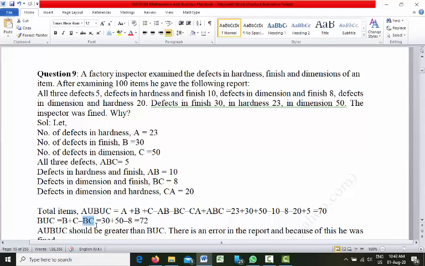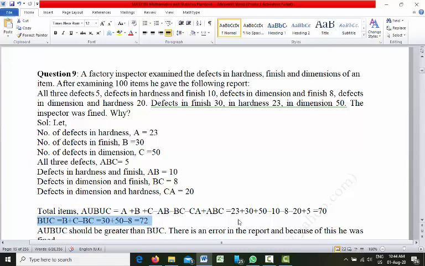B is 30 and C is 50, we know it from the question, and BC is 8. If you deduct, we get 72. So the total area occupied by circles B and C is 72.